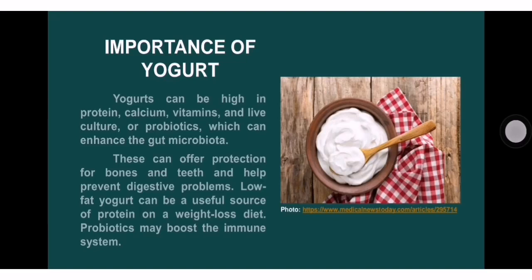On the other hand, the lactic acid bacteria in yogurt have important effects in preventing cancer, infections, gastrointestinal diseases, and asthma. Regular consumption of daily and fresh yogurt increases its positive effects.